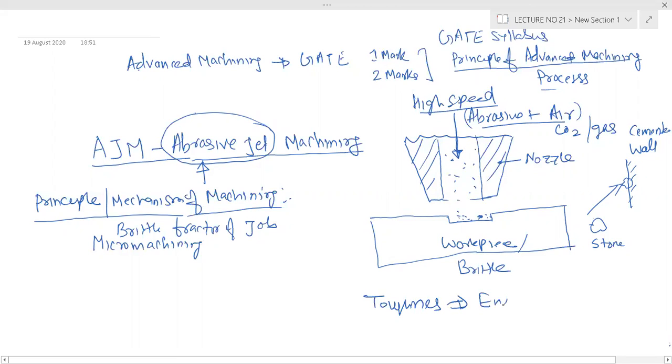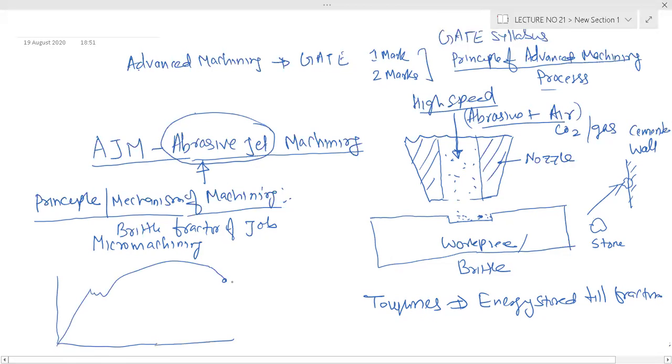Energy stored till fracture. So that stress-strain curve we have already discussed. So this is your fracture point.